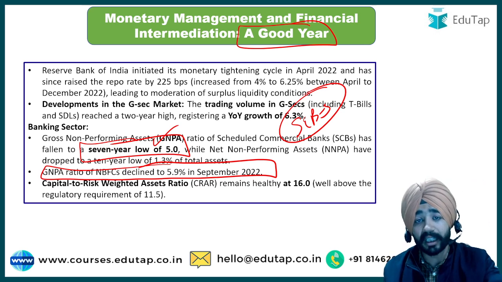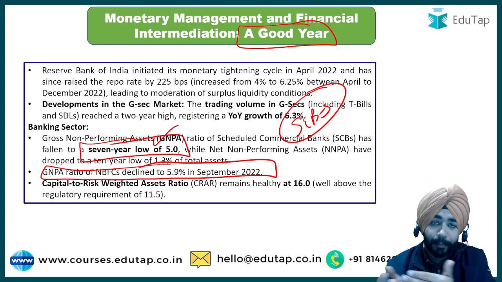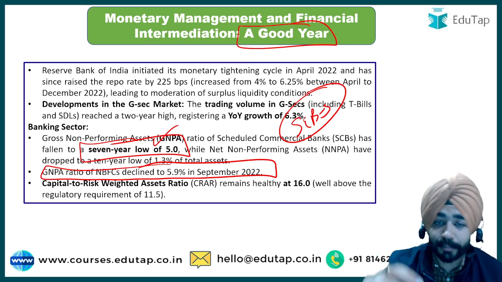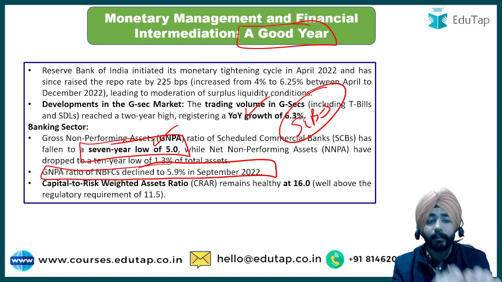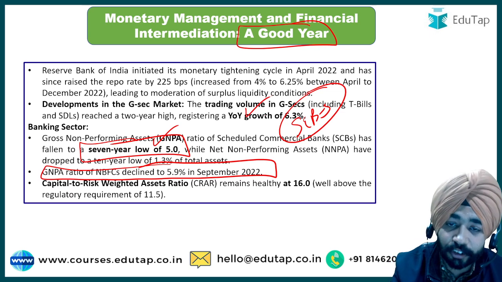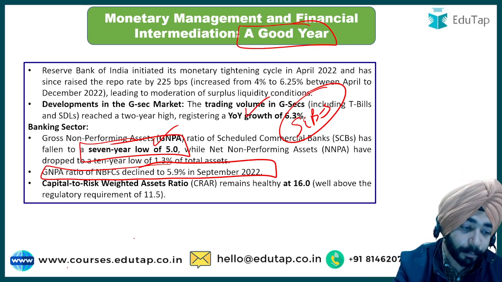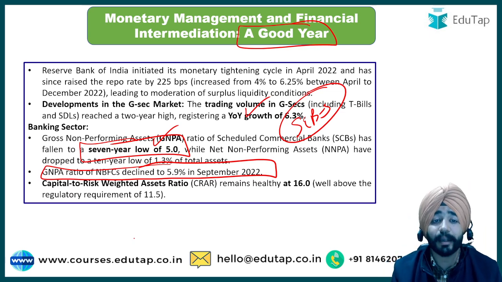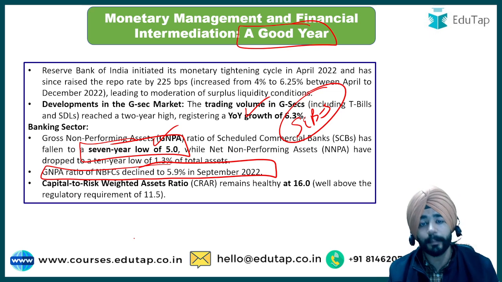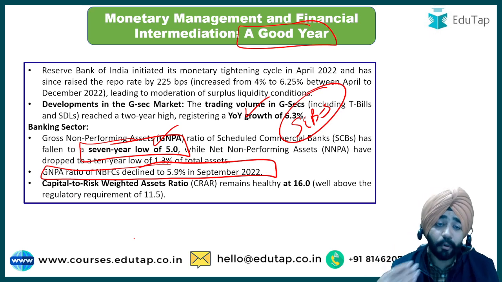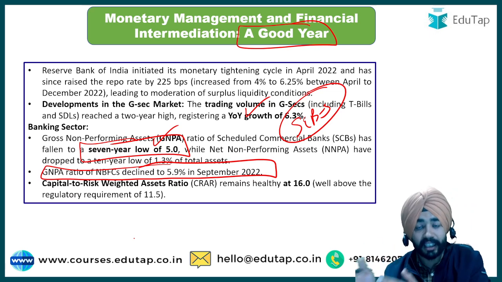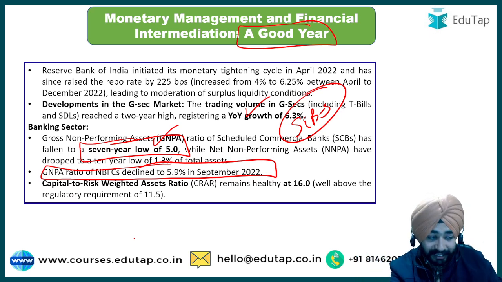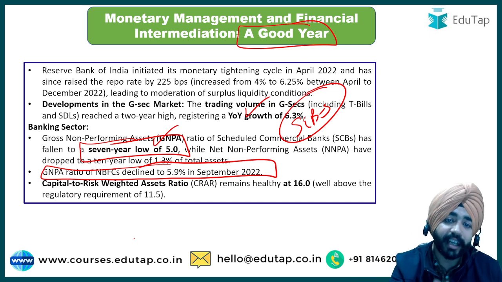Then if I talk about the other thing, why it is a good thing? NPA is one thing, NPA is reducing, but the trade volume is also increasing, which means the trade volume in government securities has increased, which has seen an increase of 6.3%. So this is an important thing to remember, that the trade volume in government securities has increased by 6.3%. And the other important thing is, guys, repo rate is increasing. So we have seen the question in the previous year also, which was asked on repo rate. Recently, in the recent monetary policy committee also, the repo rate has been increased.